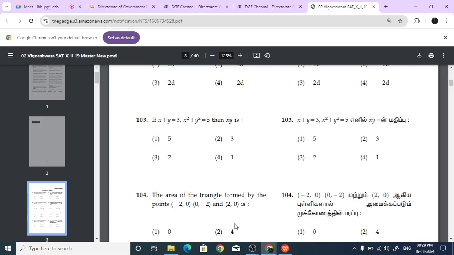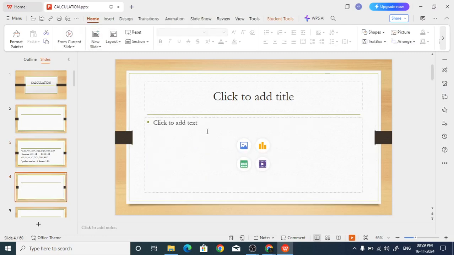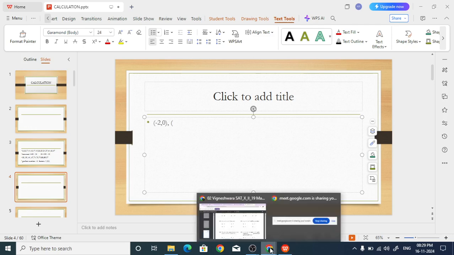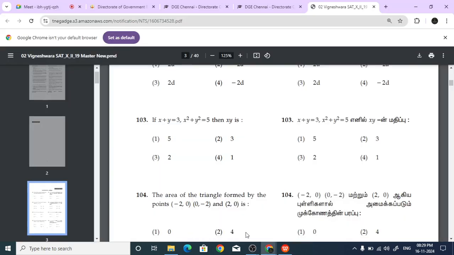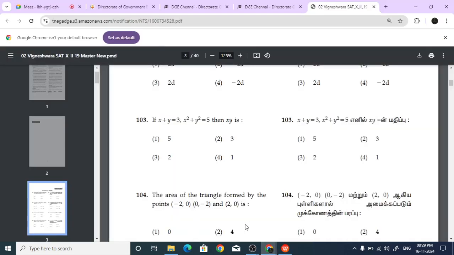The area of the triangle formed by the points minus 2, 0, then 0, minus 2, and 2, comma 0.